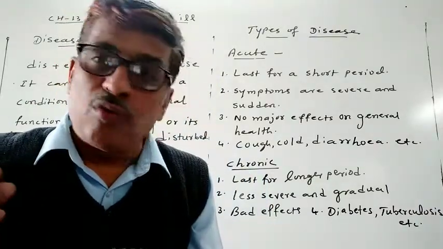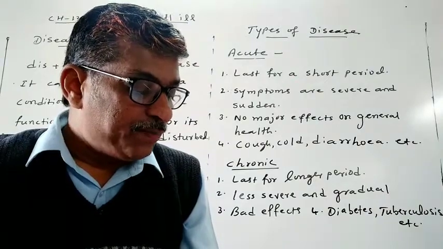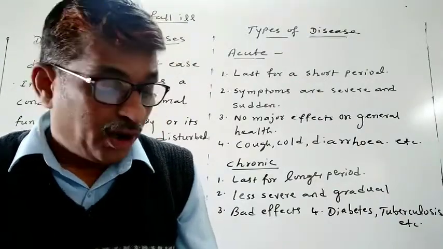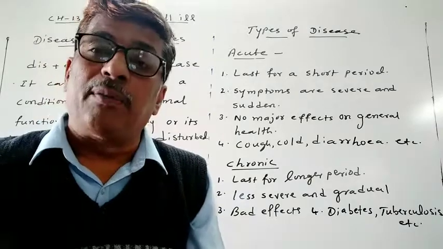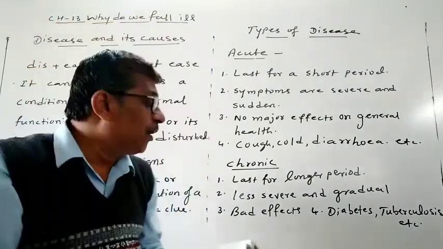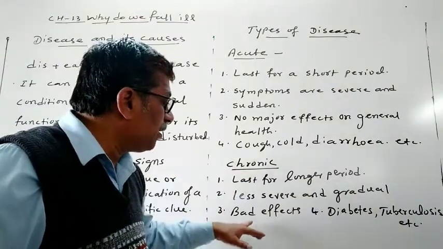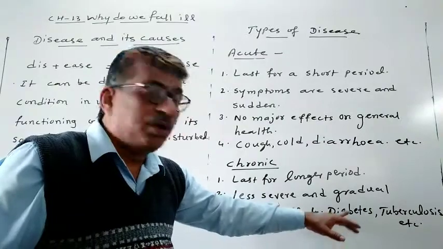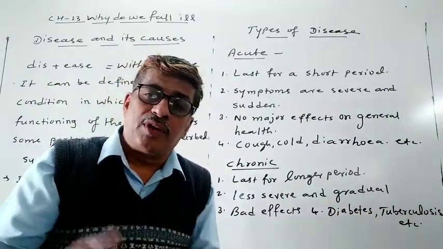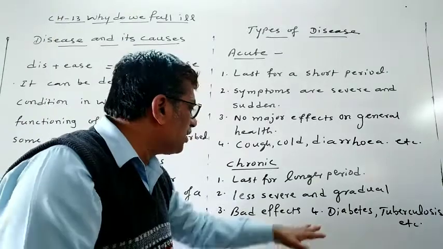So this is due to the worms, which is very common in some parts of India. Another example is asthma. Asthma means respiratory problems or respiratory disease, a problem with respiration. Okay, this is about chronic disease. For example, diabetes, tuberculosis, inflammation of the lungs. So these are all chronic diseases.